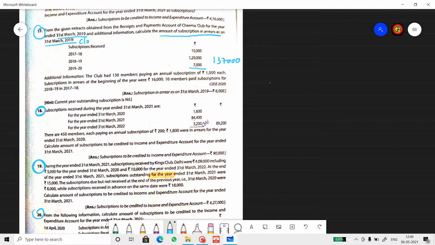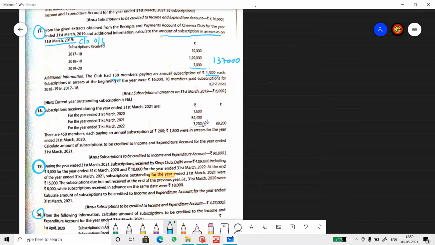That's nothing but closing outstanding. So they want us to find the closing outstanding subscription. So received during the year is 1,37,000. Additional information says there is 130 members, each paying a subscription of 1,000 rupees. So in any year, subscription relating to the current year, whether received or not, will be 130 into 1,000. Isn't it? There are 130 members, and if each pay 1,000 rupees in any year, subscription to be received is 1,30,000.